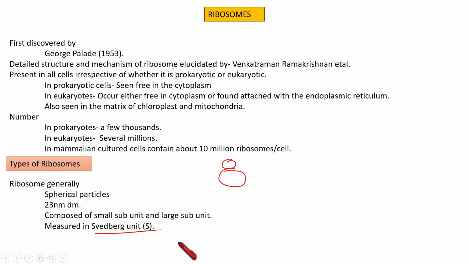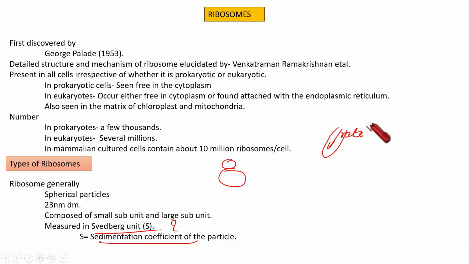It is represented by S, and S is the sedimentation coefficient. What do we mean by sedimentation coefficient? It is the rate, or speed of sedimentation, of a particle in a medium as it undergoes centrifugation. At what rate it is settling, that rate is the sedimentation coefficient.